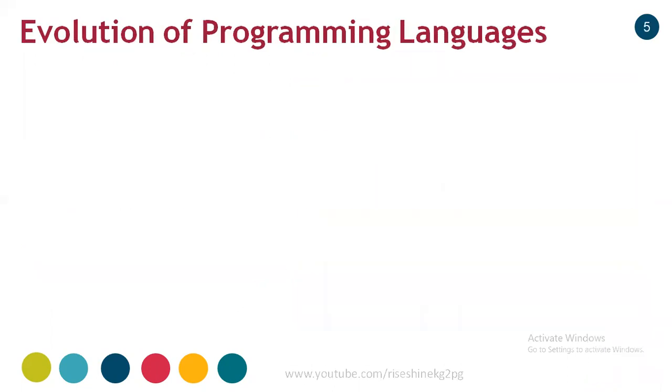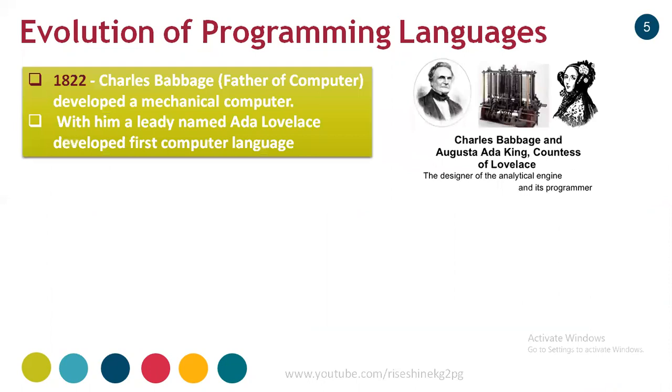Next we are going to see the evolution of programming languages, that is, how these programming languages evolved. Very first, in 1822, Charles Babbage, who is called the father of the computer, invented one mechanical computer, which is a huge machinery. Here in the picture you can see the Charles Babbage computer, which is mechanical. When Charles Babbage invented a mechanical computer, a lady named Augusta Ada also developed the first computer language for the Babbage computer. So this is the very first language for a first computer.